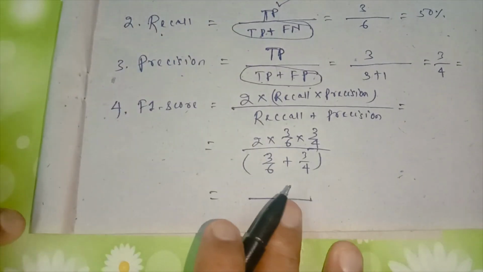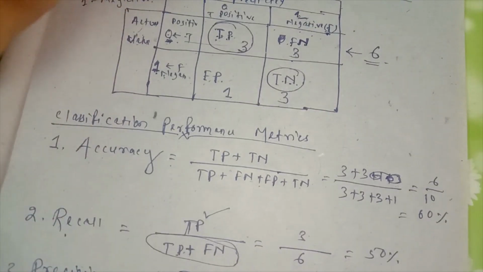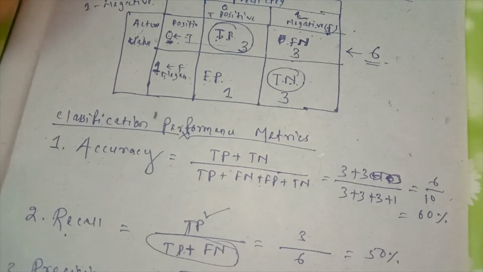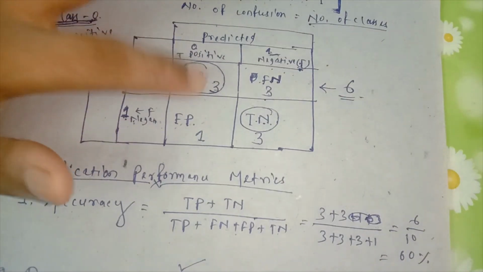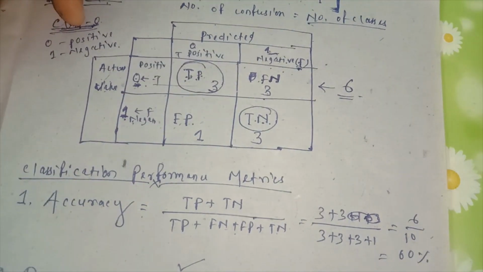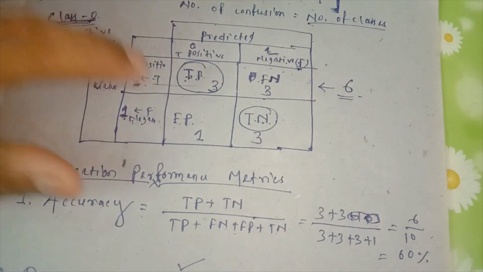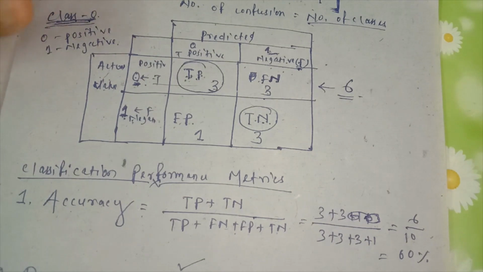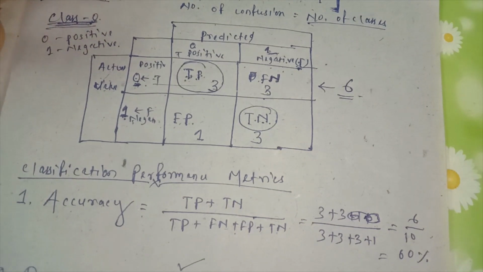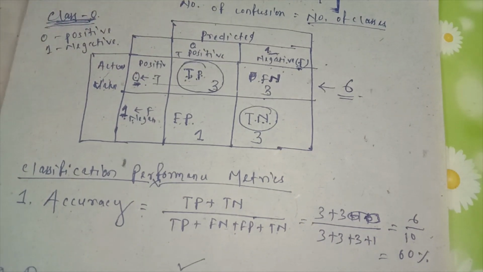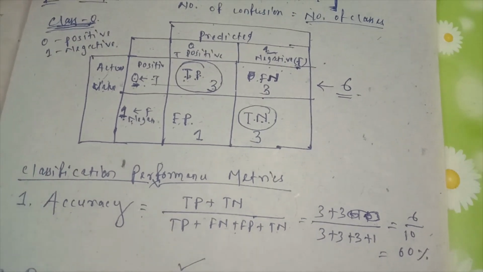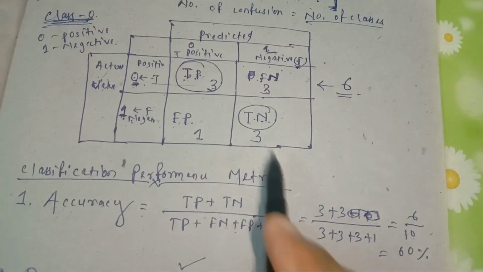Remember that if we take class 0, we make one confusion matrix. If we take class 1, then we will get another confusion matrix. This is a binary classification problem, so we will get 2 matrices. If you want, we can also make another matrix. It's very easy, the same process.